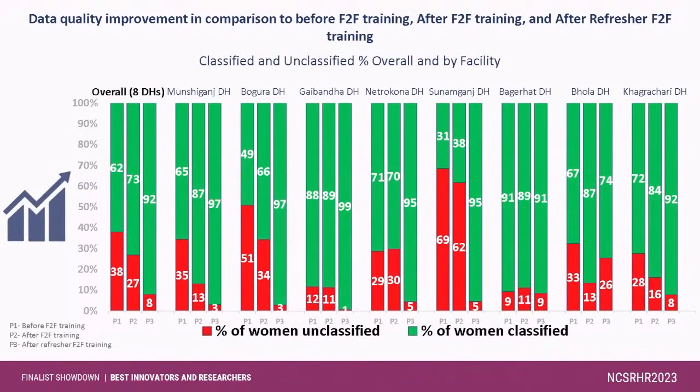This slide shows the green color indicating the classified group and the red color indicating the unclassified group. So we can see our overall unclassified group reduced tremendously, which was 38% in phase 1 and reduced to 8% in phase 3.